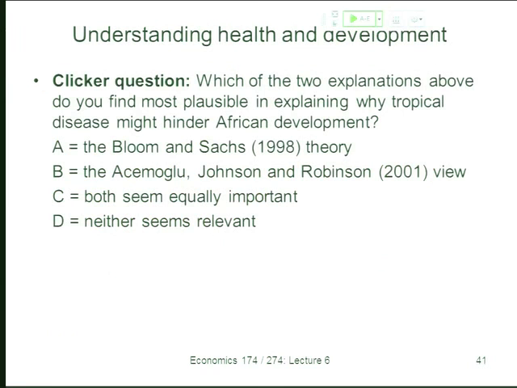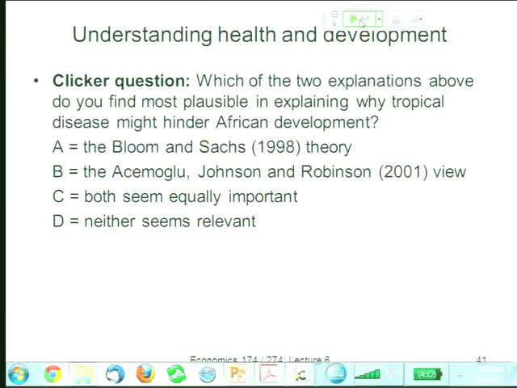Okay, so clicker question. Let me get the clicker thing going here. Which of these two explanations do you find is probably most plausible in explaining a link between tropical disease and African development? So let's just assume there is a link. Again, A causes B. Which of these is really most plausible in your view? Bloom and Sachs, AJR, both? Neither really seems relevant to you? And let's take 1 minute and chat with your neighbor if you want to think about the view on this. Let's go till it says a minute 30.